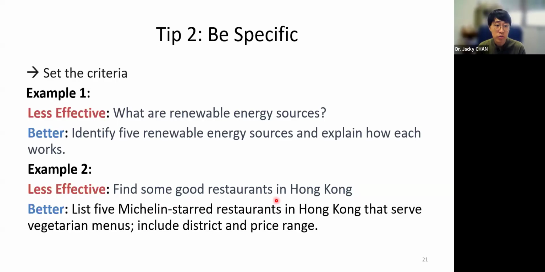A better way to do it is: list 5 Michelin star restaurants in Hong Kong that serve a vegetarian menu, including district and price range. In this way, we have very concrete selection criteria. We want only the Michelin stars. We want only the vegetarian restaurants, because if you just say "good", we don't know what it means by good. So be specific. That's the meaning.